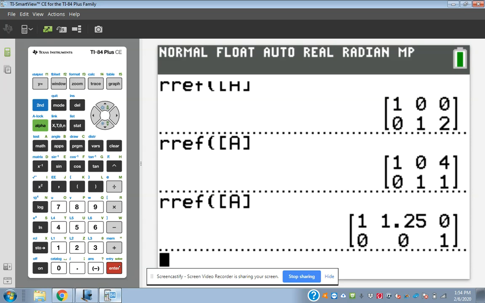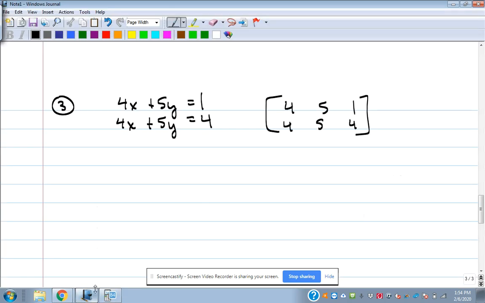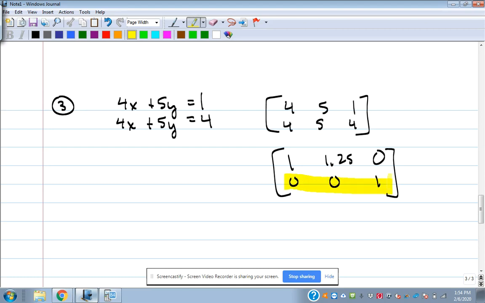Never, right? So that bottom line there shows us that this has no solutions. It doesn't really matter that it had a decimal there. What matters is that bottom row. That bottom row, we've got 0 x's plus 0 y's is equal to a different number other than 0.